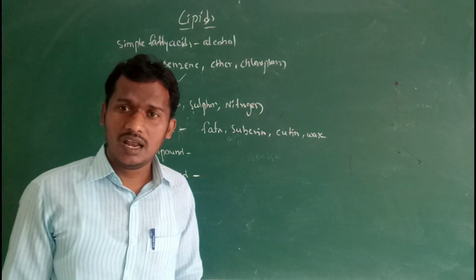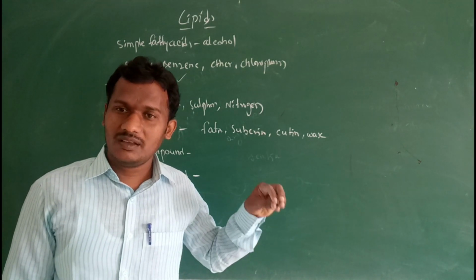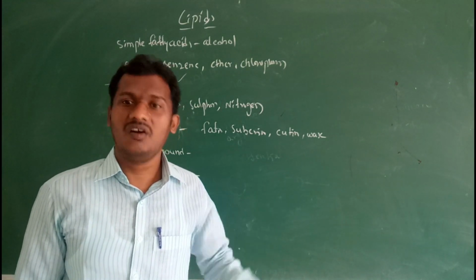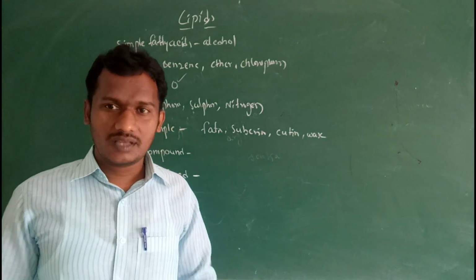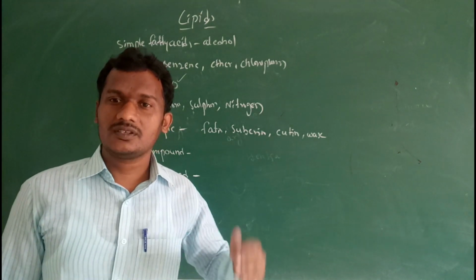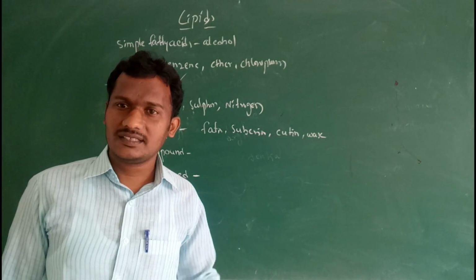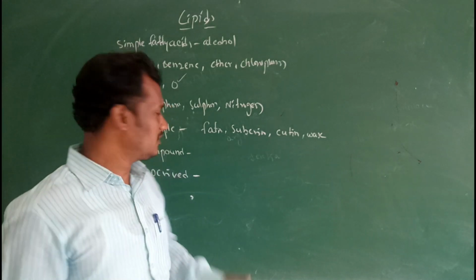Then compound lipids: in addition to fatty acids and alcohol, some side chains are present, like phosphoric acid and other substances.